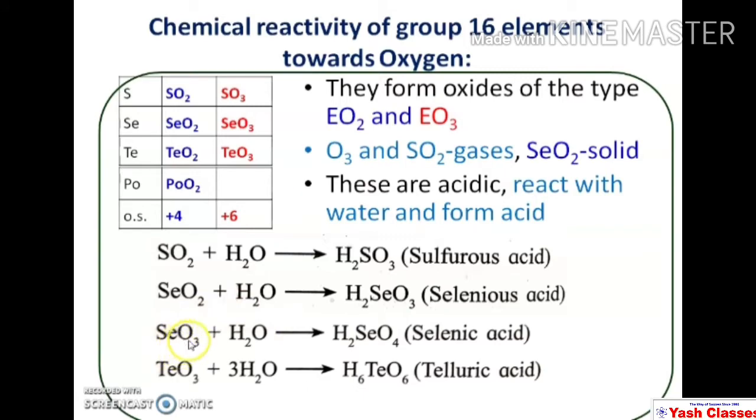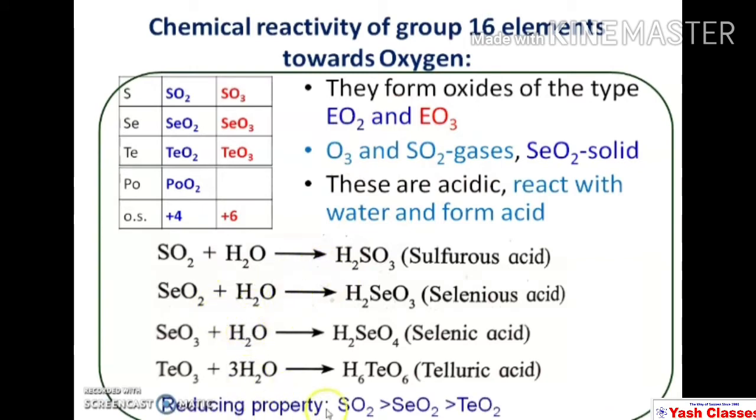Selenium trioxide reacts with water and forms selenic acid, H2SeO4. Tellurium trioxide reacts with water and forms telluric acid, and all these oxides are acidic oxides. So in this way group 16 elements react with oxygen and form oxides of the type EO2, that is dioxide, and EO3, and these oxides are acidic.